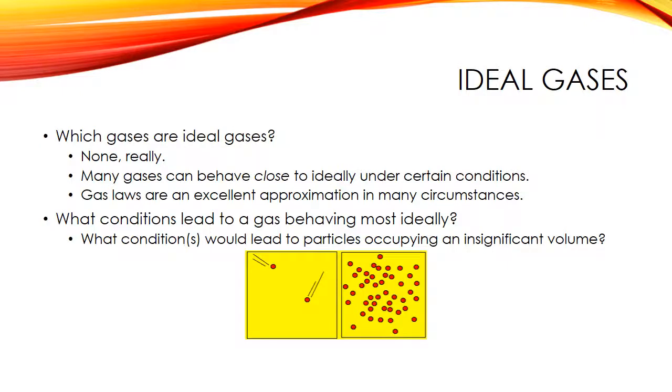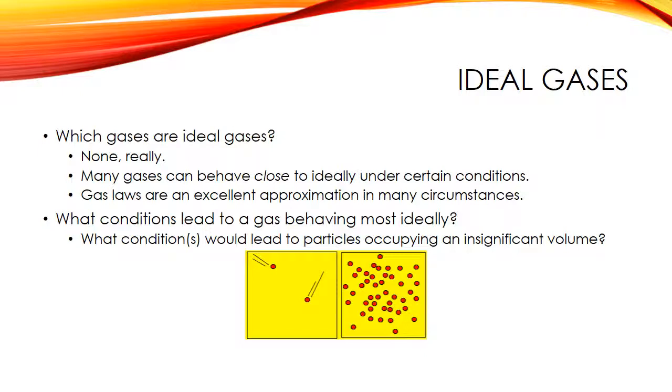Well, if we go back to that same picture we looked at before, where we have these two gases, let's say that they're probably the same gas, and in one of them we have fewer gas particles than in the other. These gas particles here occupy a much smaller fraction of the overall volume of the gas. Think about what the difference is between this gas here and this gas over here. The difference here is obviously in the pressures. The gas on the left will exert a much lower pressure than the gas on the right because there are so many fewer particles, so there's going to be less collisions.